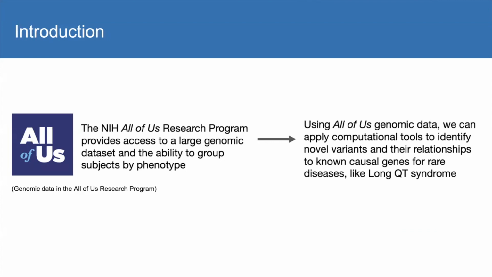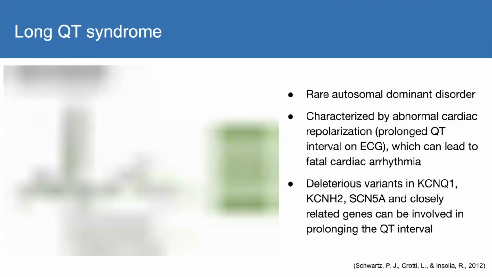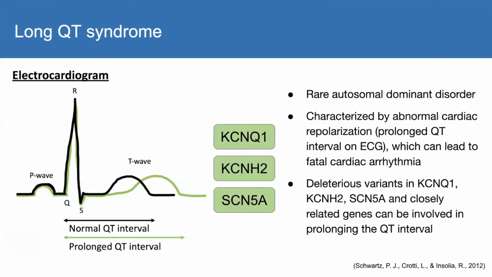We use genomic data from the NIH All of Us research program because it allows us to group subjects based on phenotype or disease diagnosis. Specifically, we look at long QT syndrome, a rare autosomal dominant disorder characterized by abnormal cardiac repolarization, which looks like a prolonged QT interval on an electrocardiogram. Deleterious variants in KCNQ1, KCNH2, SCN5A, and other closely related genes can be involved in prolonging the QT interval.